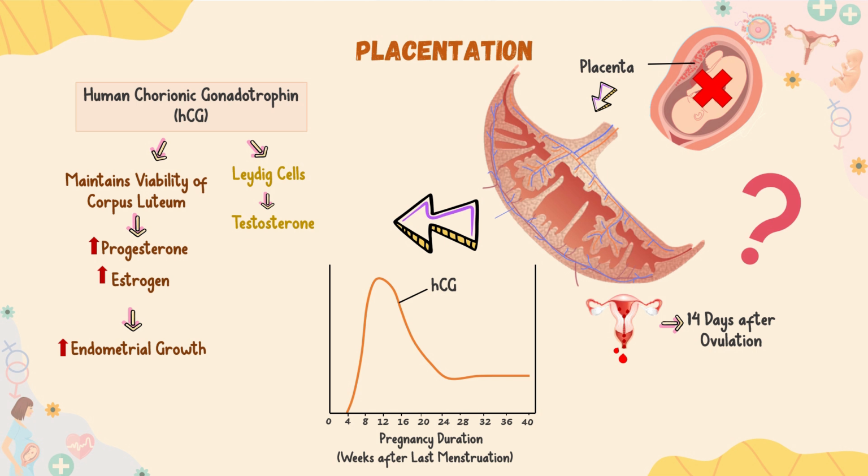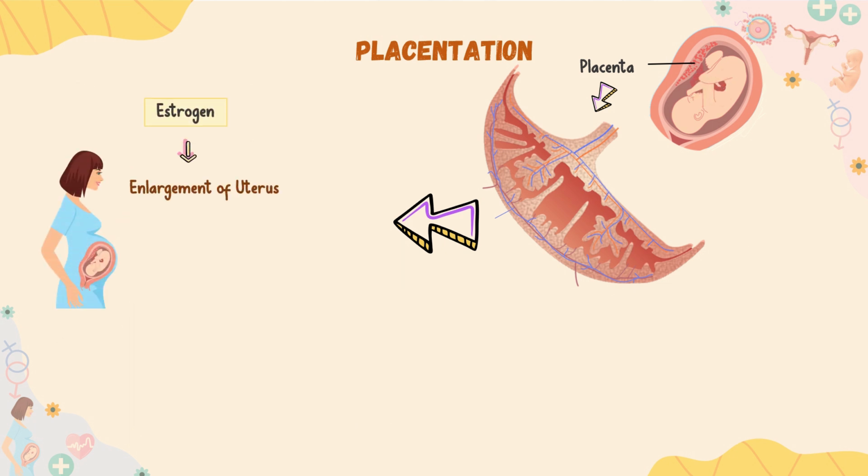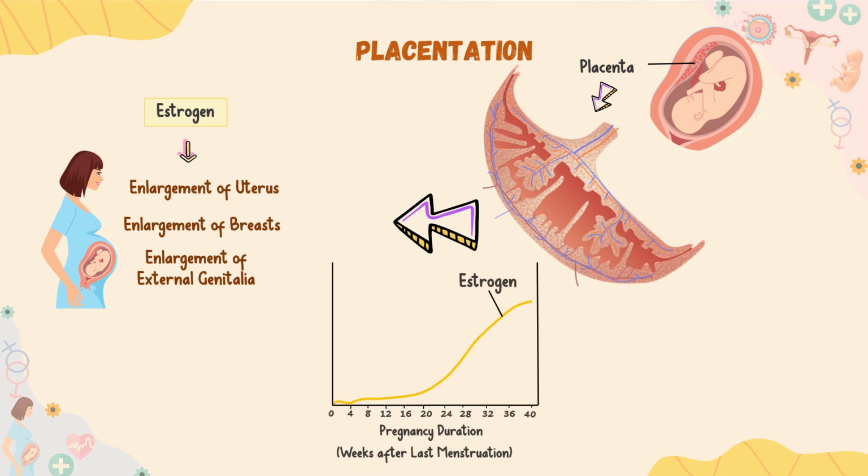Well, HCG is detectable in human blood at 1 week after fertilization, while on home urine tests, it's detectable at 2 weeks after fertilization. Its appearance is one of the earliest signs of successful conception. Now, the estrogen causes the enlargement of mother's uterus, breasts, and external genitalia, and relaxes pelvic ligaments to facilitate the passage of the fetus through the birth canal at the time of labor. It increases in pregnancy, showing this trend.